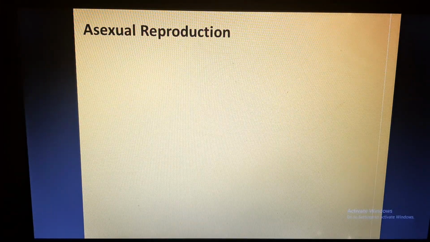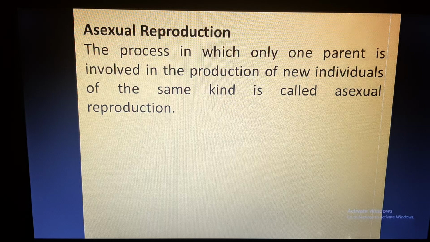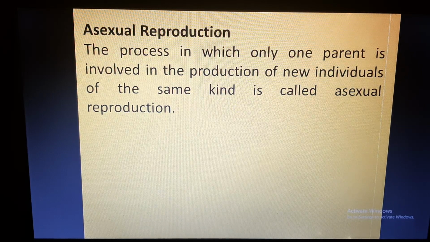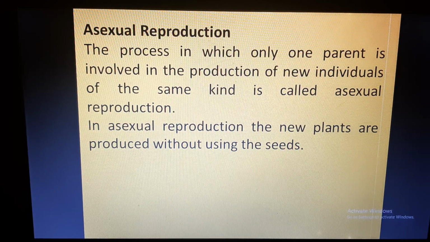First of all, as we have discussed, asexual reproduction is the process in which only one parent is involved. Therefore, two parents are not required, that is, male and female are not required, no sex is required. And in asexual reproduction, the new plants are produced without using the seeds. So what is the matter? They don't require seed for reproduction.